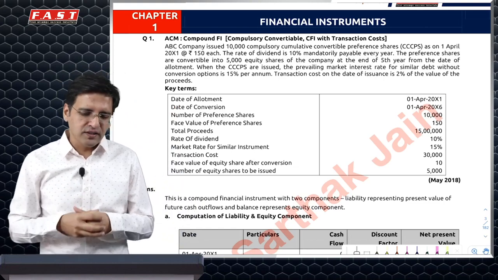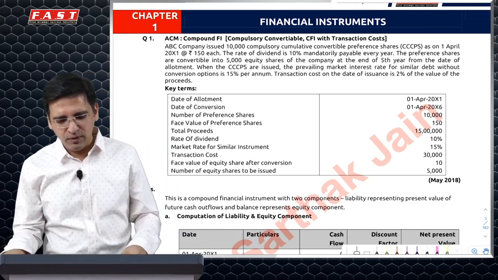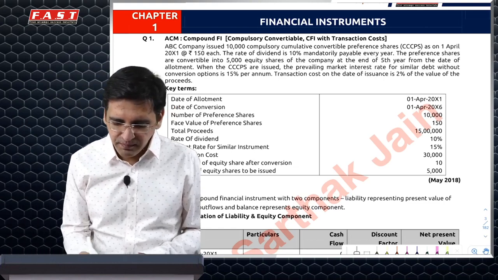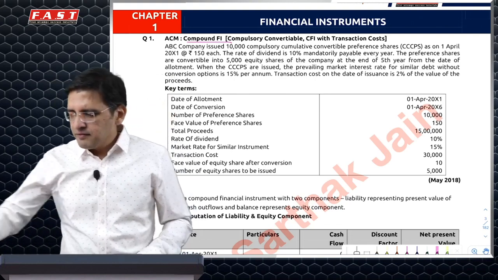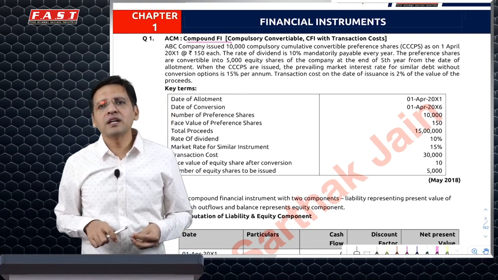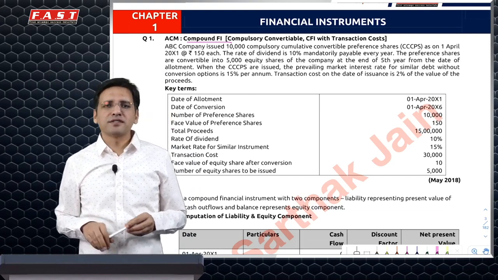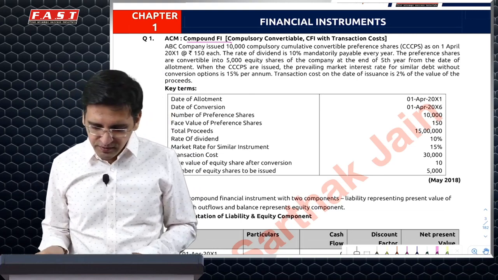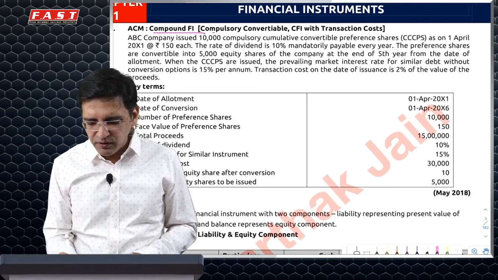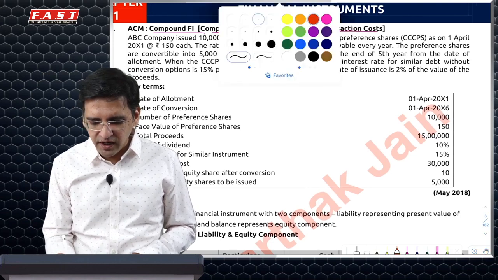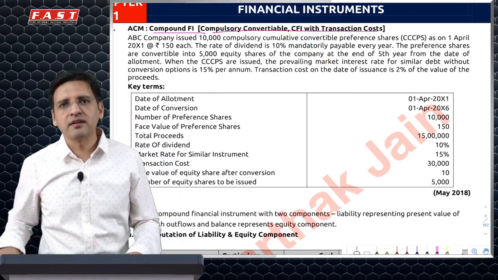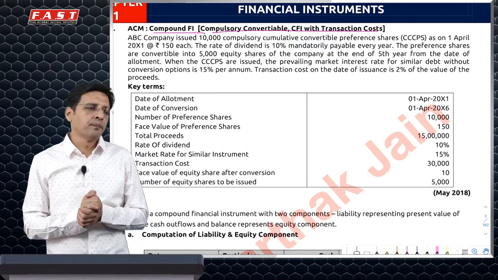Starting first with financial instruments, the first question basically talks about the amortized cost method, compound financial instrument. Compound financial instrument is one of the very commonly asked, repetitively asked, institute favorite topics. For every question, I've tried to give you a heading so that while you revise you are clear what this particular question is all about.